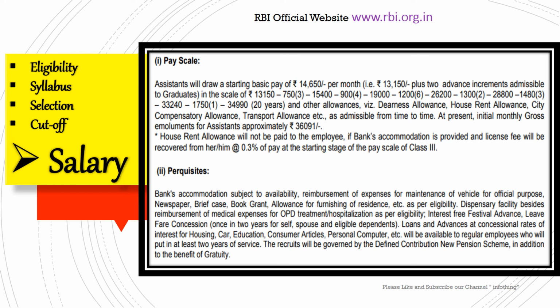Now we will see about salary and others. The basic pay will be 14,650 and you take home around 30,000 per month, including DA and HRA. Apart from this, other allowances you can also claim. If you are working in a metro, you will get around 65 liters of petrol, and a newspaper allowance of 300 plus per month, and a spectacle allowance for both the employee and spouse also. Another big thing is very cheap loans, that is consumer loans, personal loans, and home loans also. These are better benefits compared to other public sectors.